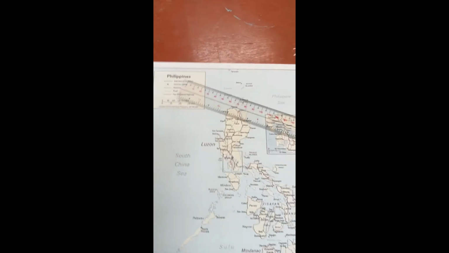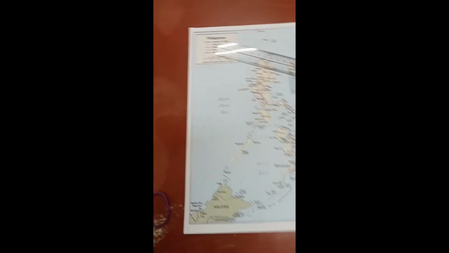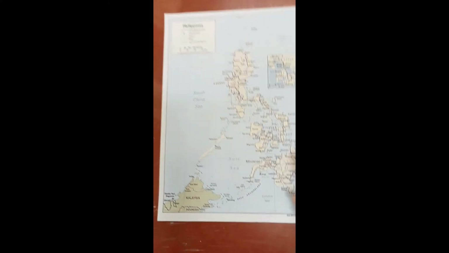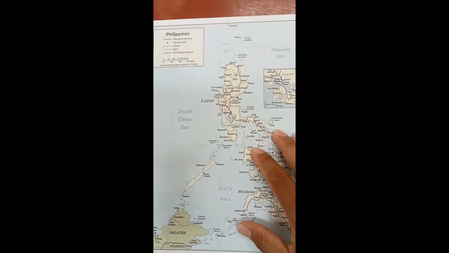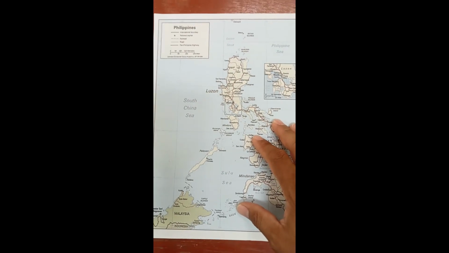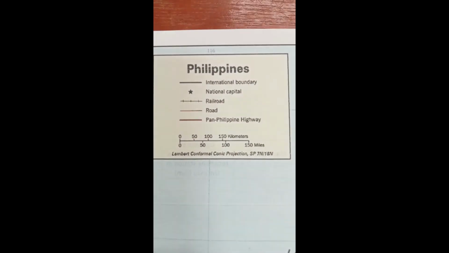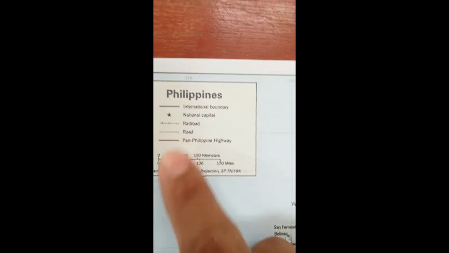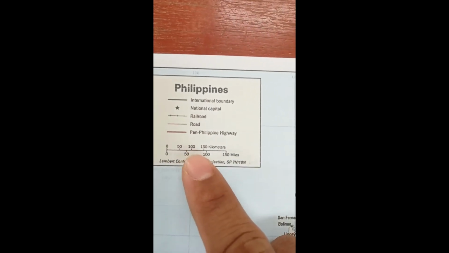So, in order to proceed, we need to determine the scale of our map. So this is our map. This is a Philippine map. And the scale of this map is indicated here. So, right here, you see that you have 0, 50, 100, 150 kilometers.